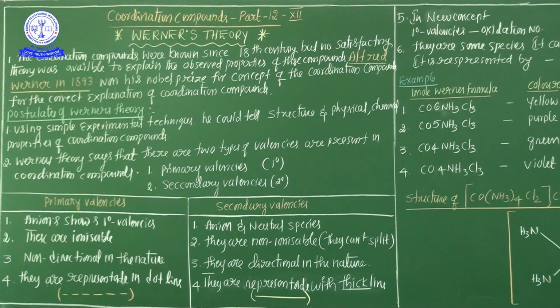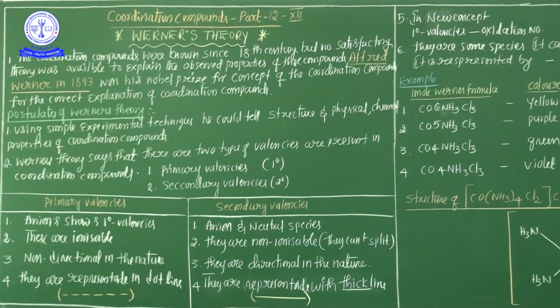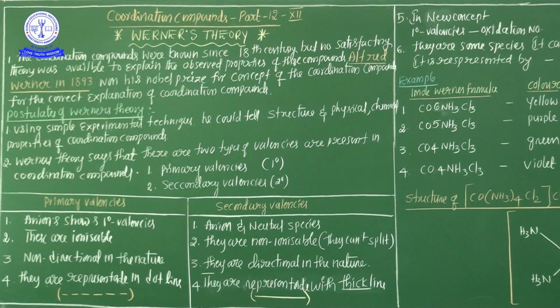www.kurinjischoolnkl.in. Good morning, students. In this session, we are going to discuss the most important theory in coordination compounds, Werner's theory. Already in my previous session, I completed Sidgwick rules and Sidgwick theory. It's nothing but the EAN rule. What is the full form of EAN? Effective atomic number. So what is the effective atomic number, my dear student? After formation of the coordination compound, how many electrons are present in the central metal atom? That number is commonly known as the EAN number.